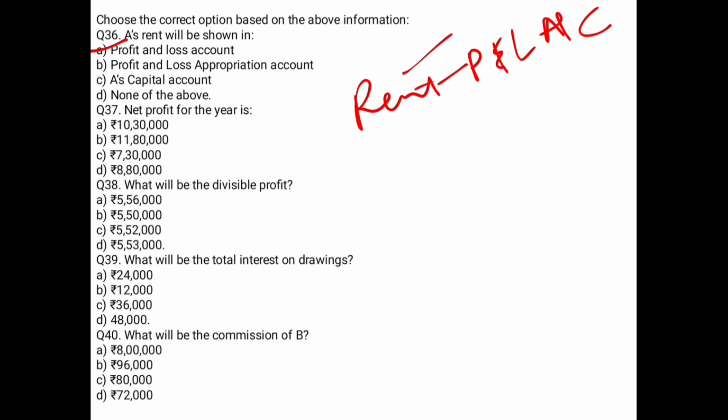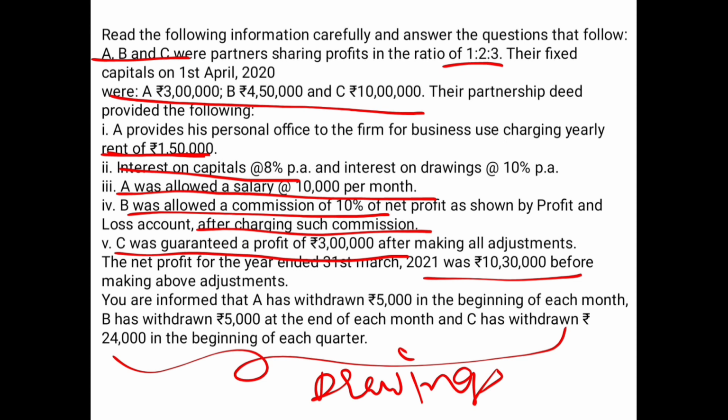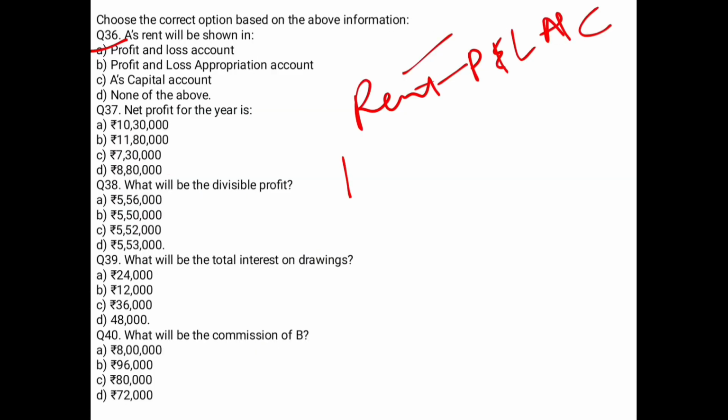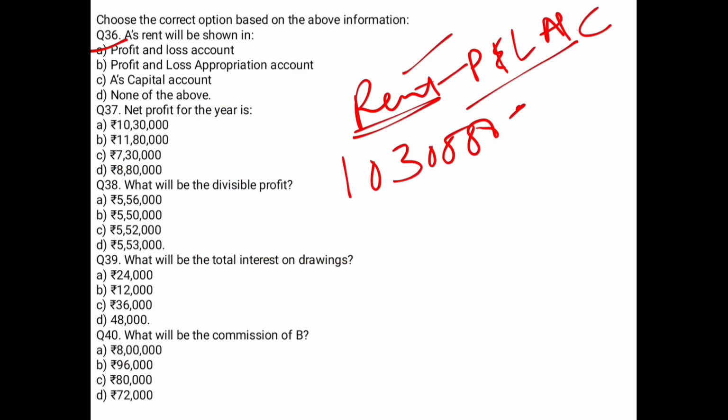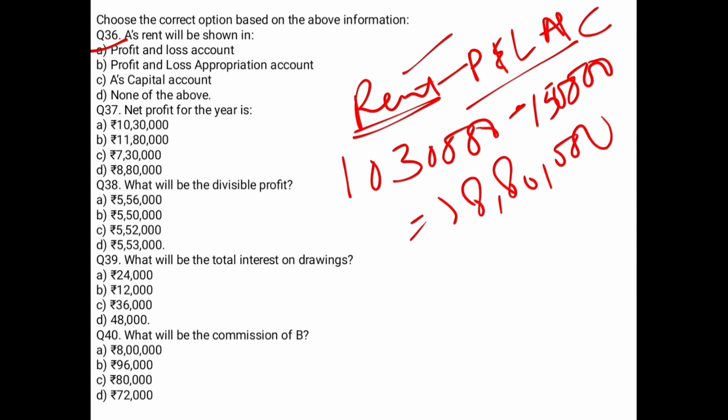Right? So let's move towards the 37th. Net profit for the year is, what is the net profit? Net profit for the year ended is this. So in this case, your option what you have to write. What was the profit? Profit is the 10,30,000 and you have to subtract your rent. Why? Because rent आपका कहाँ जाता है? Profit and loss account में. So how much was the rent? 150. Subtract your 150 out of it. This is giving you the actual net profit. This is 8,80,000. So in this case, your option D is the right answer.